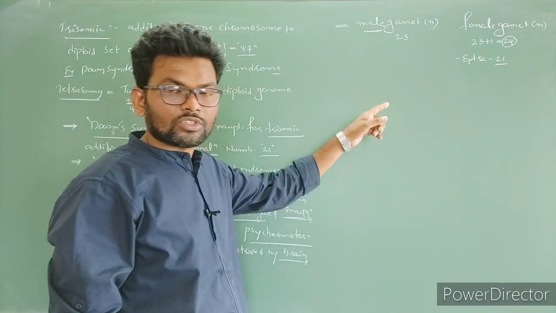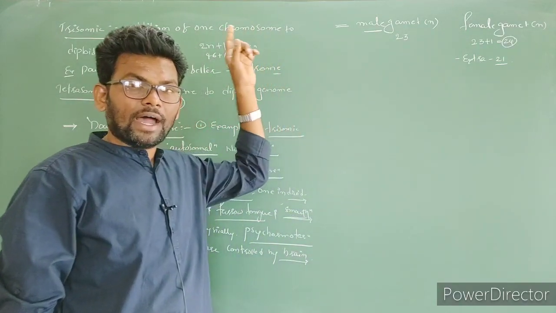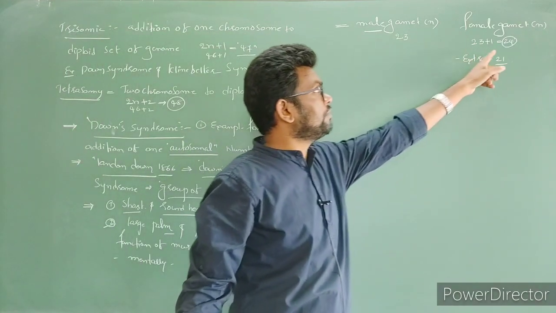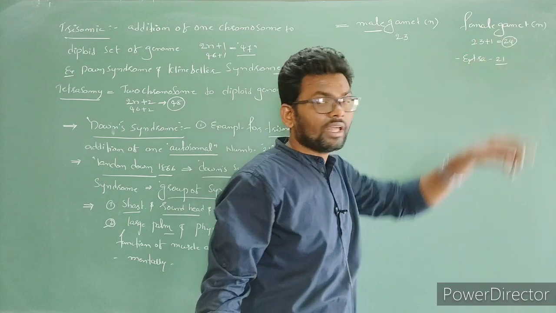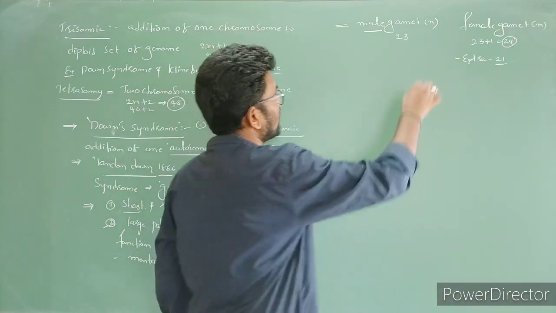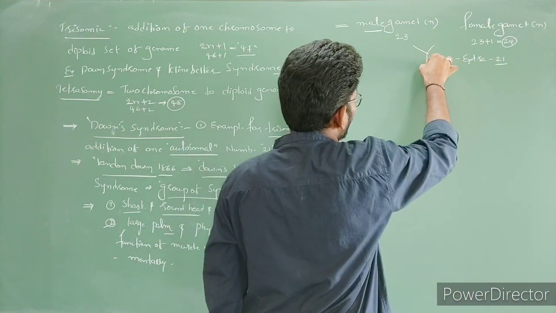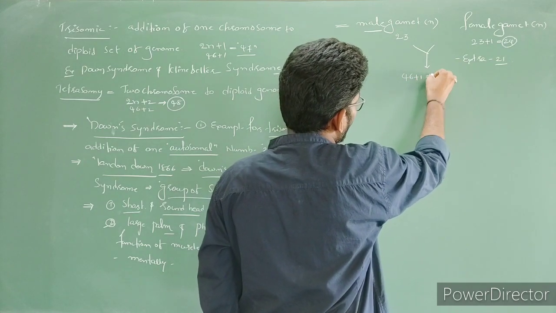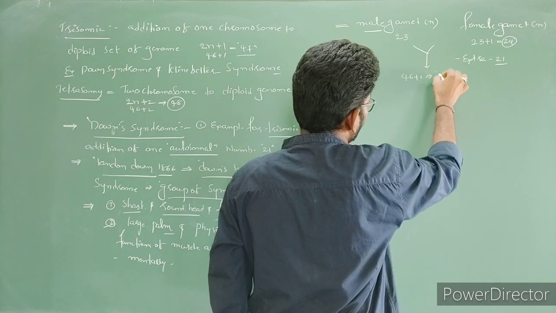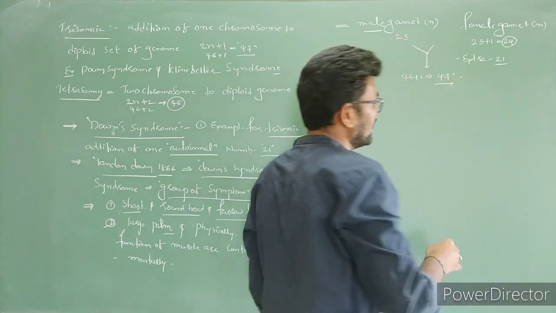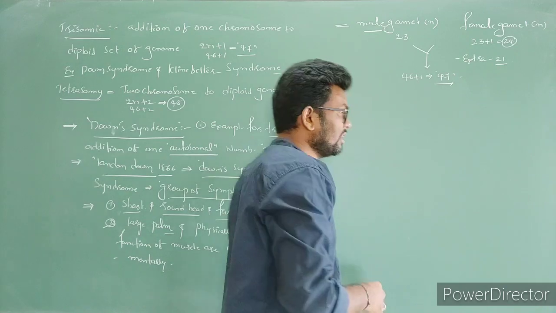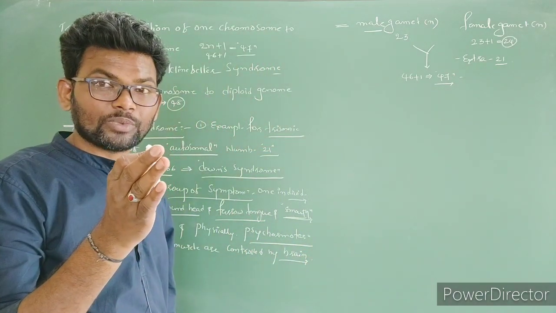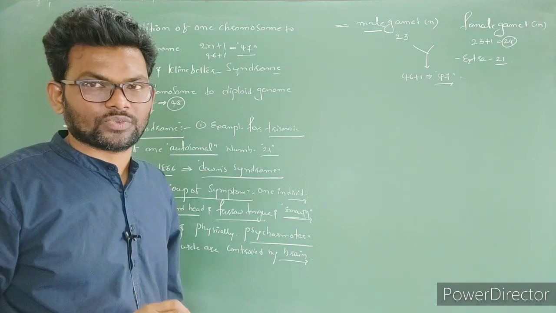That extra chromosome does not get separated during anaphase. So 24 chromosomes are formed in the female gamete. Fusion of the male gamete and female gamete forms 46 plus 1 extra chromosome, so 47 chromosomes in one individual. This is an autosomal chromosomal disorder, Down syndrome.